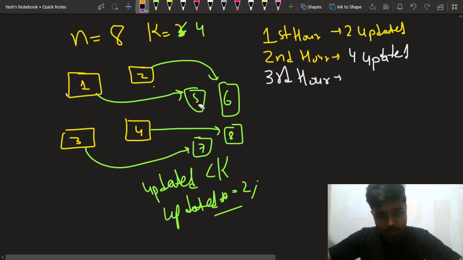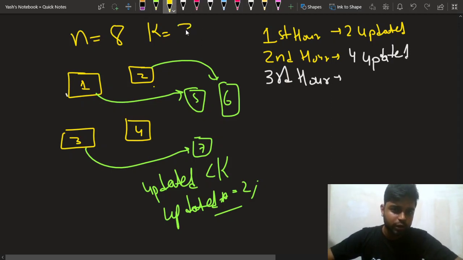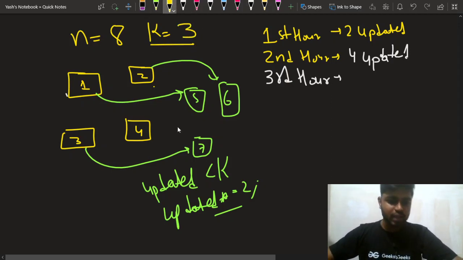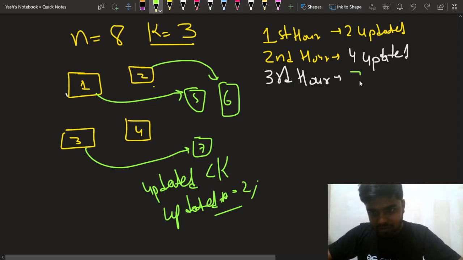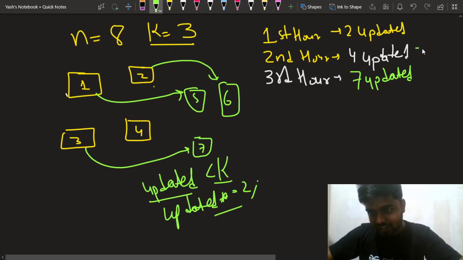But since you are bounded by the constraint that you can only use 3 cables maximum, your k will be 3 and you cannot update more, right? So now 7 computers will get updated. Notice what I have told you: if the number of updated computers was fewer than the number of cables, then each time your rate was doubling, right? You can see from 2 to 4.